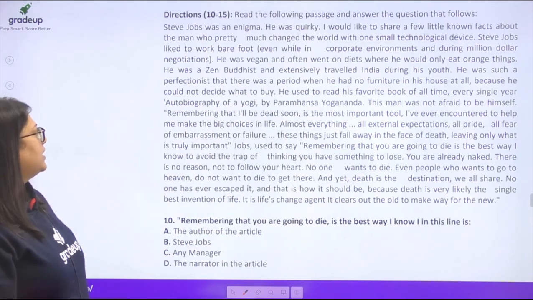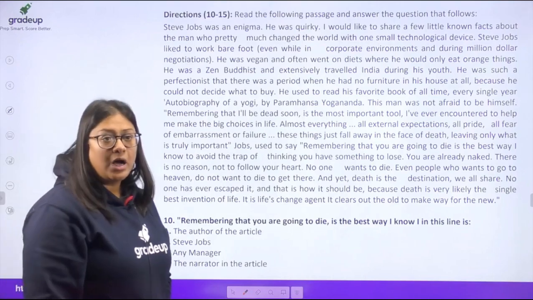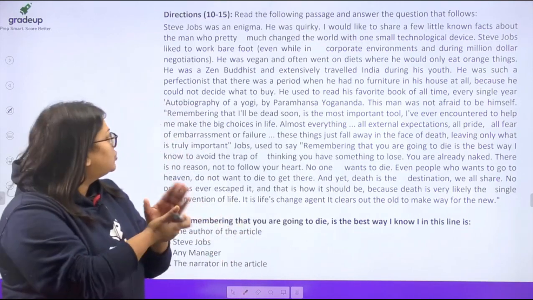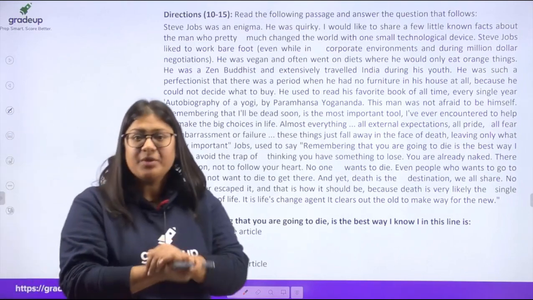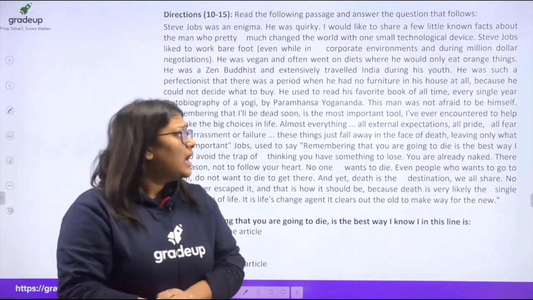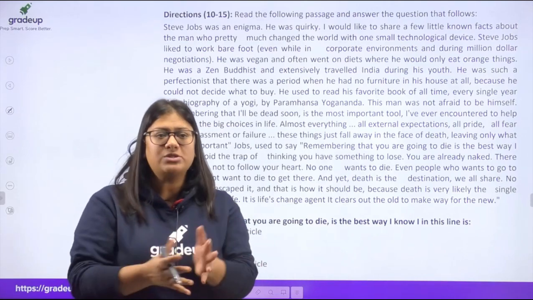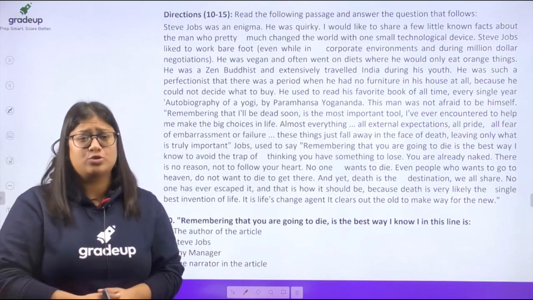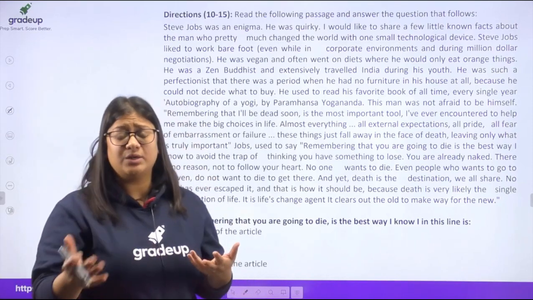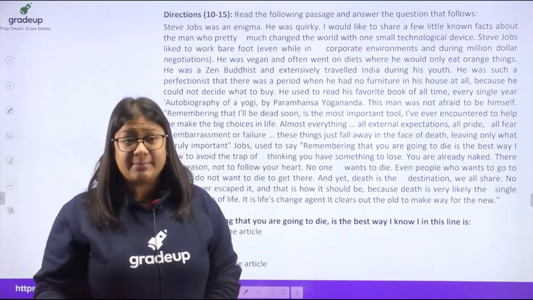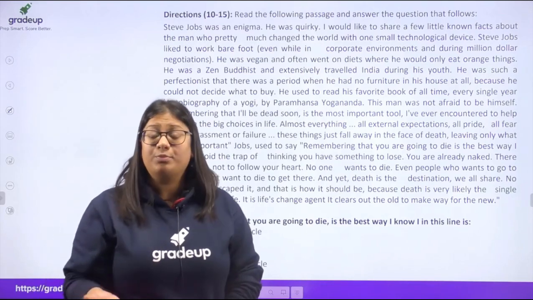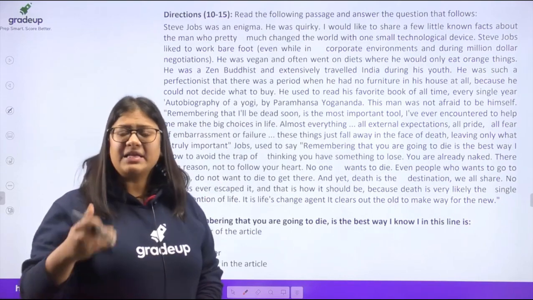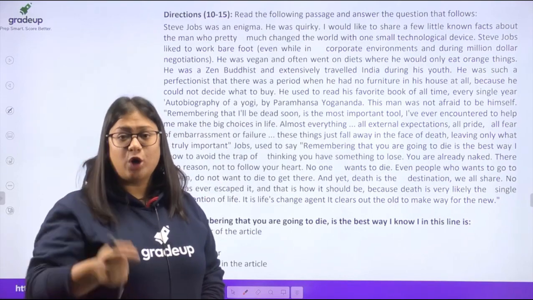All right. Now we have another passage now, and this passage is talking about Steve Jobs. Okay, and it tells us some of the important or interesting facts about Steve Jobs. So like for example, he says that he was a Zen Buddhist. He spent a lot of time in India. His favorite book was the autobiography of a yogi. So the passage is talking about that, and then he goes on to say Steve Jobs.